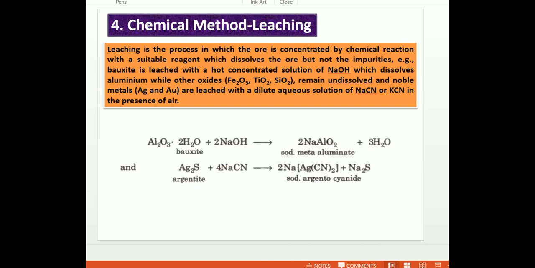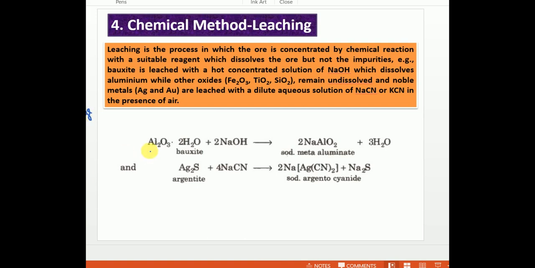The reagent helps in the dissolution of the ore, so the ore completely comes into the solution. The remaining gangue settles down and is easily eliminated.